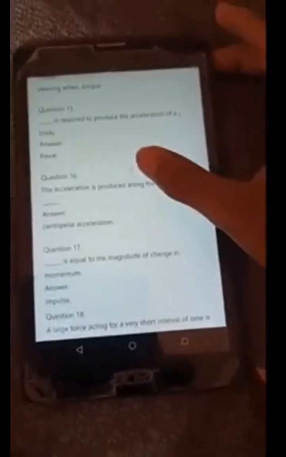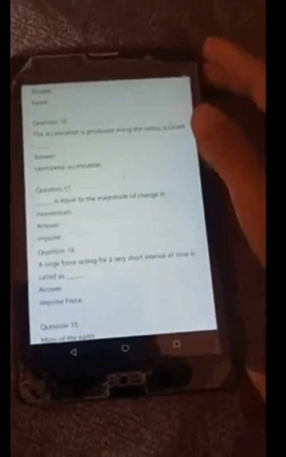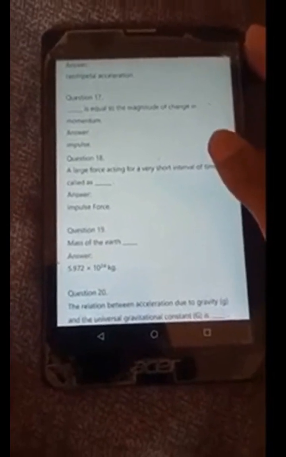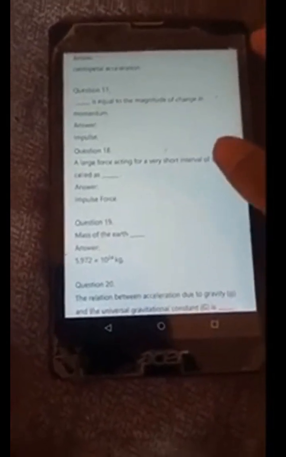Force is required to produce the acceleration of a body. The acceleration produced along the radius is called centripetal acceleration. Impulse is equal to the magnitude of change in momentum. A large force acting for a very short interval of time is called impulsive force.